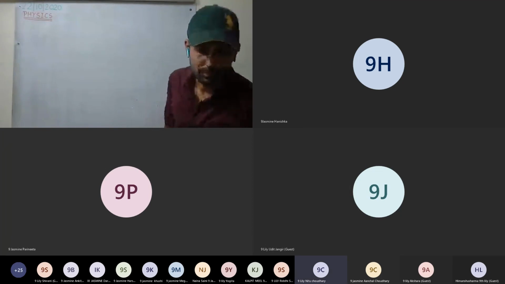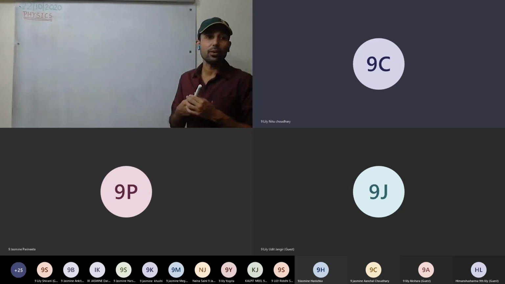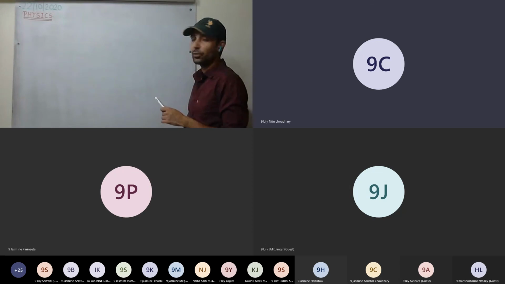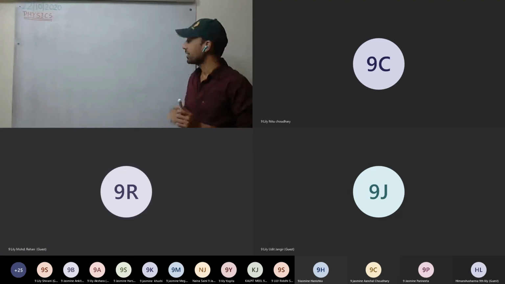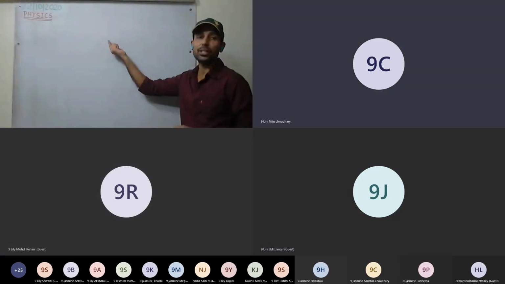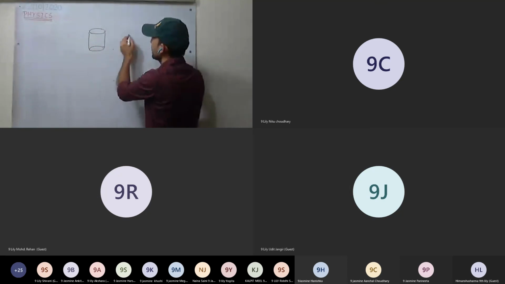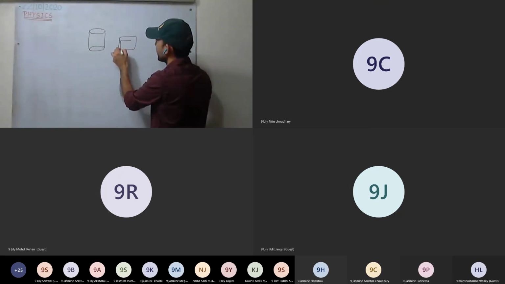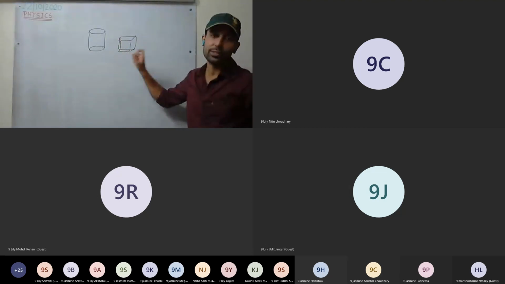So why should it depend on force? How can it depend on force? Sir, how can we measure inertia? See here, inertia has been calculated depending on the different shape of the body. For example, the same mass may be there, but if the shapes are different, their inertia will be different. The inertia will be different depending on the shape of the body.